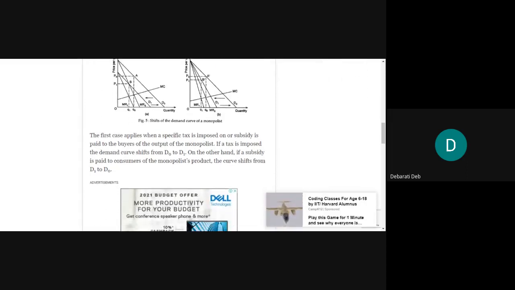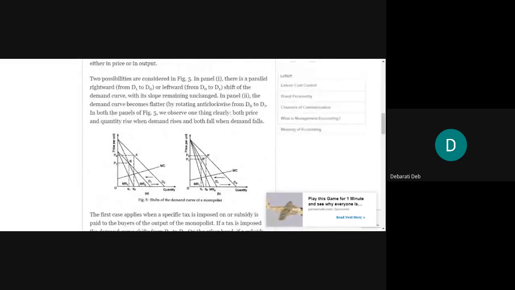If subsidy is provided, demand shifts from D1 to D0, and if tax is imposed, the demand curve shifts from D0 to D1. In the second case, it happens when there is an increase in the number of buyers. But in both the cases, there is a shift in the prices. So these are the two cases of shift in the demand curve.